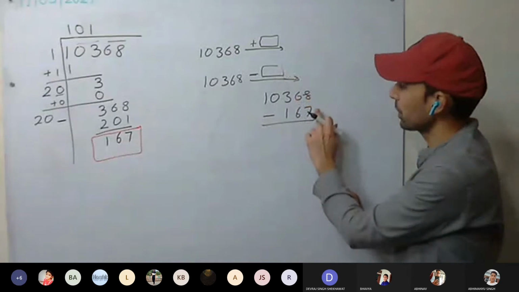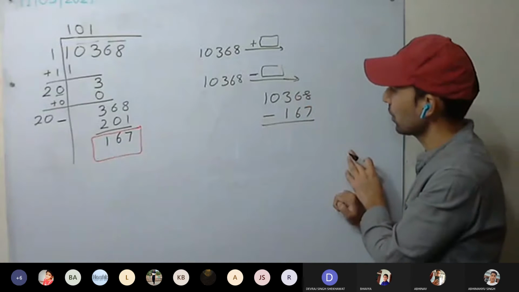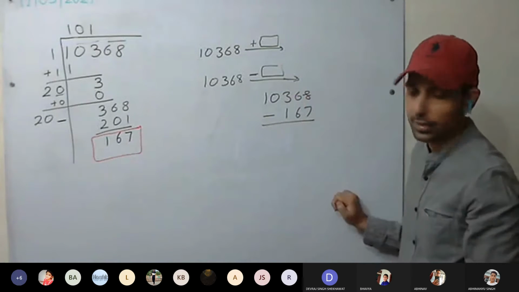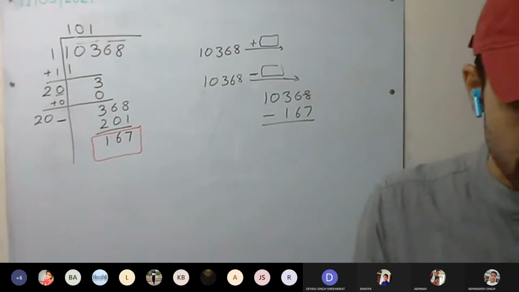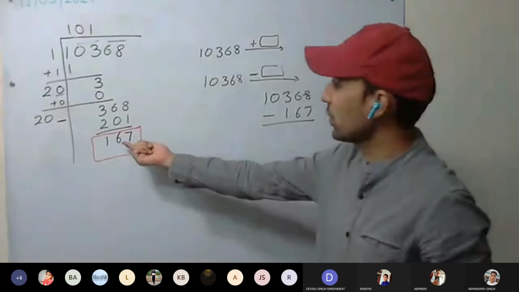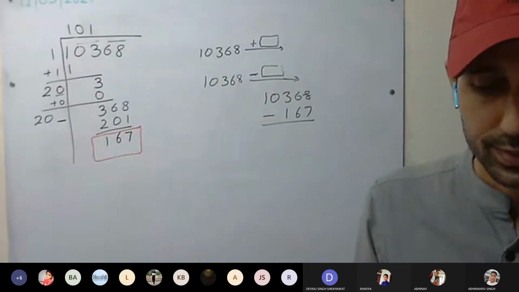So what must be subtracted to make it a perfect square? 167 must be subtracted. Find the least number. The least number is 167. It must be subtracted. This you have understood?